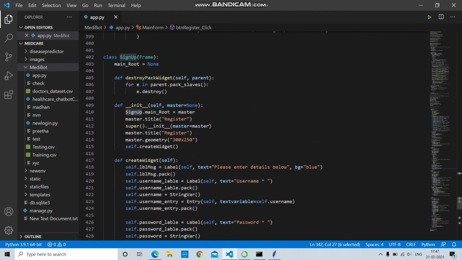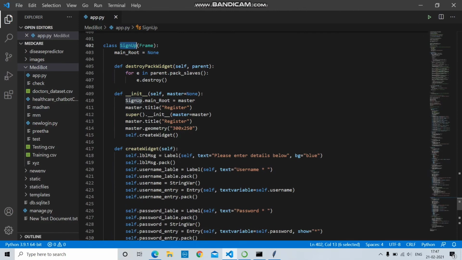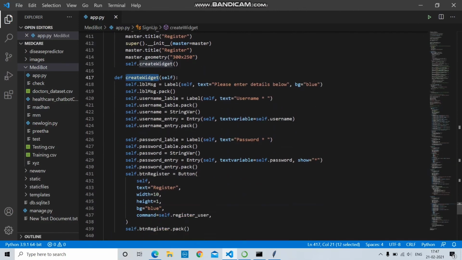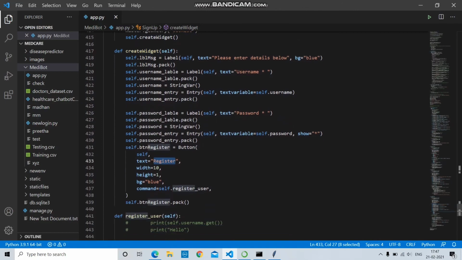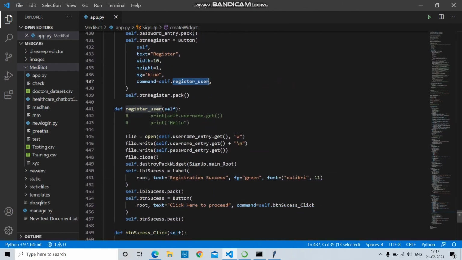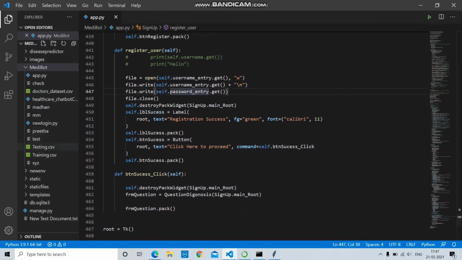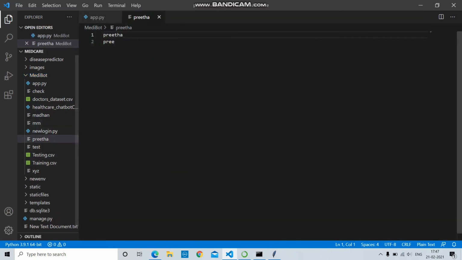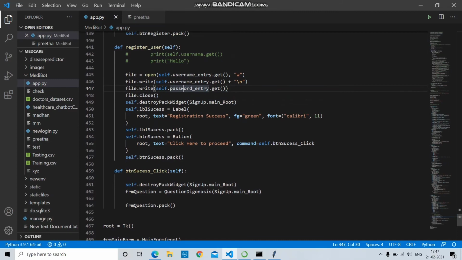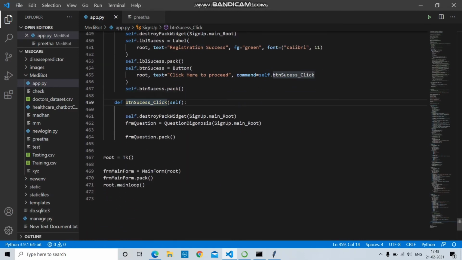Then sign up. Here I have created a widget that contains the registration form. When you click on the register button, it will call the register user method. Here I have created a text file and write the user credentials in it. Here you can see my user credentials are stored. Accordingly, it will store for all the users. Then when you click on the proceed button, it will call the button success click method. That method will call the question diagnosis method.